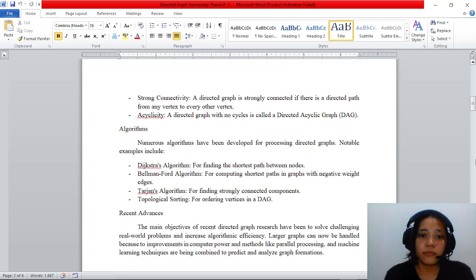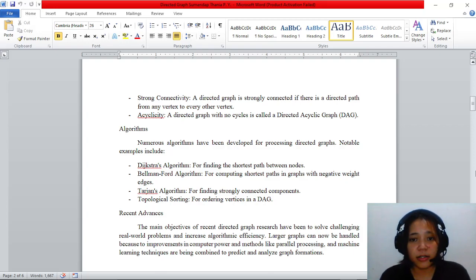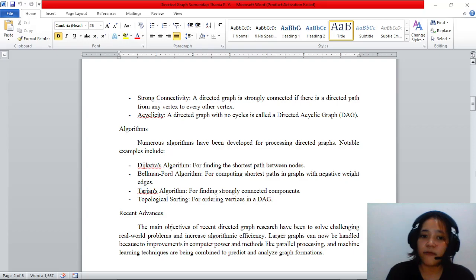As for algorithms, numerous algorithms have been developed for processing directed graphs. Notable examples include Dijkstra's algorithm for finding the shortest path between nodes, the Bellman-Ford algorithm for computing shortest paths in graphs with negative weight edges, Tarjan's algorithm for finding strongly connected components, and topological sorting for ordering vertices in a DAG.